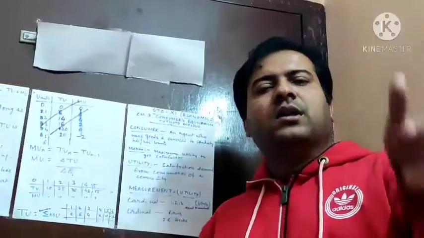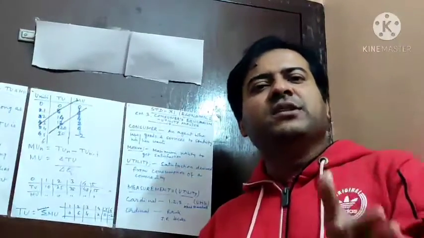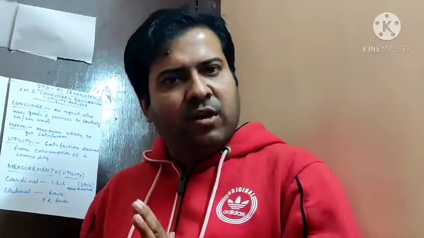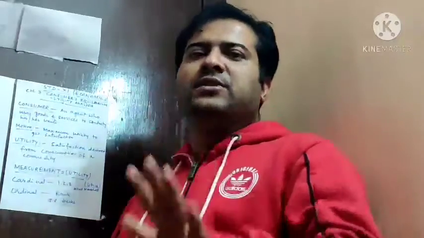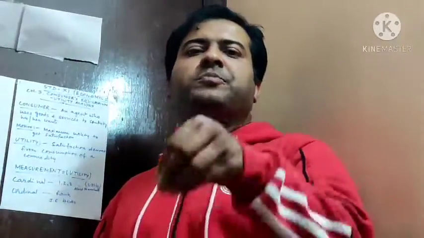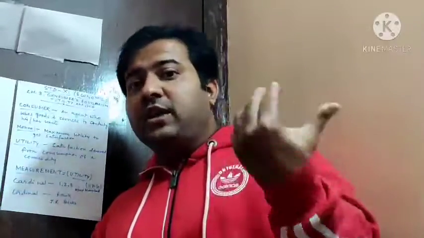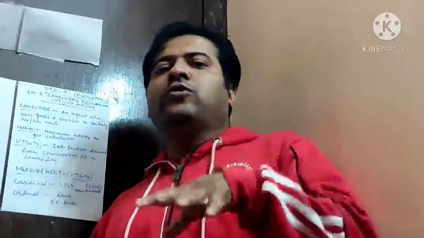I repeat, consumer equilibrium is a situation where a consumer is satisfied with the price and the quantity of the commodity, and in that present situation the consumer is not interested to spend any more or to receive any, neither to pay the price anymore nor to receive the price.